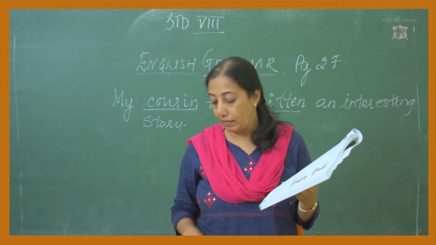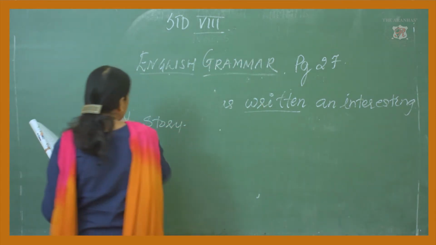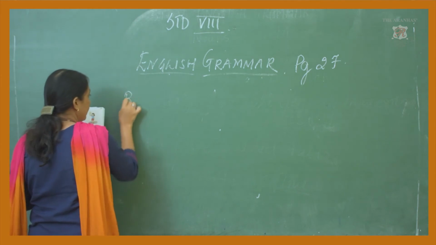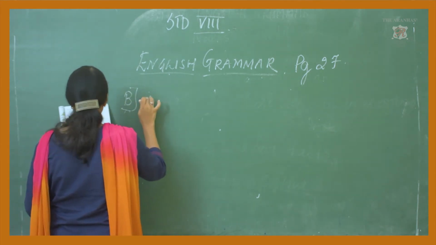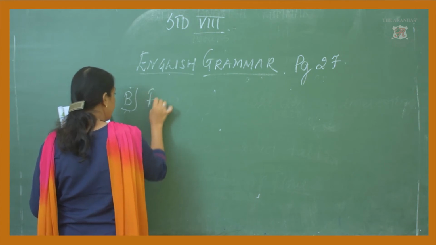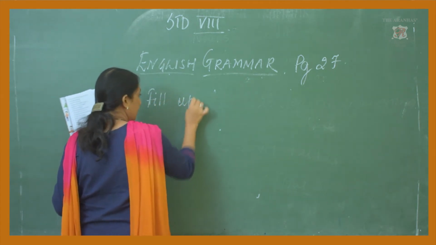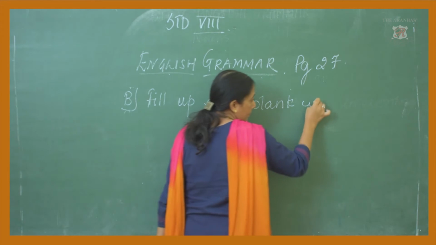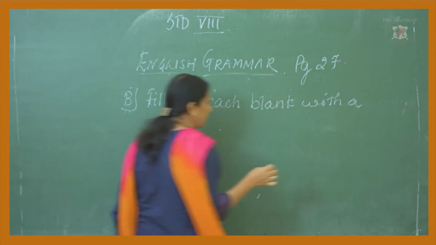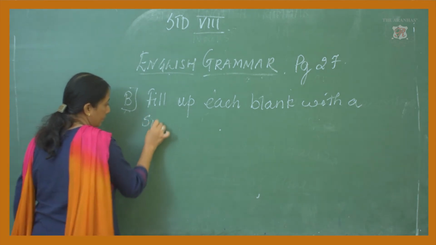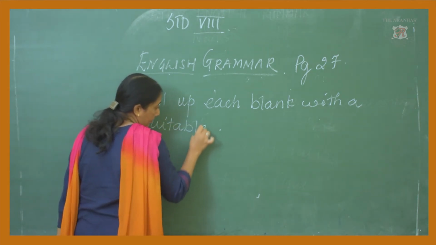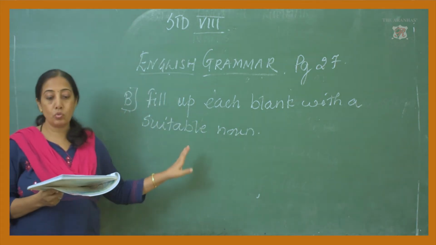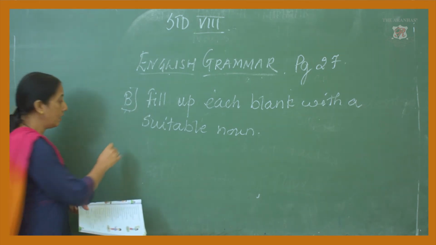For example, the first one if I take, fill out each blank with a suitable noun. First one, let me take C.